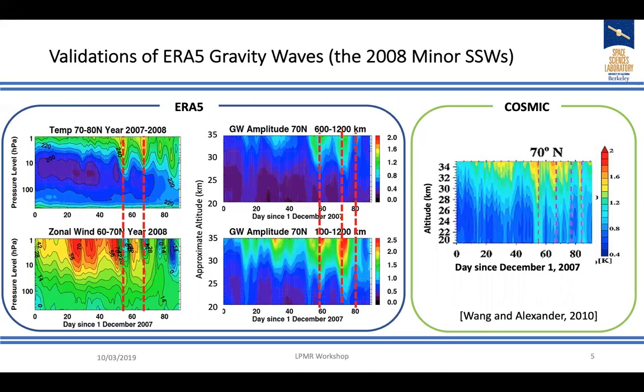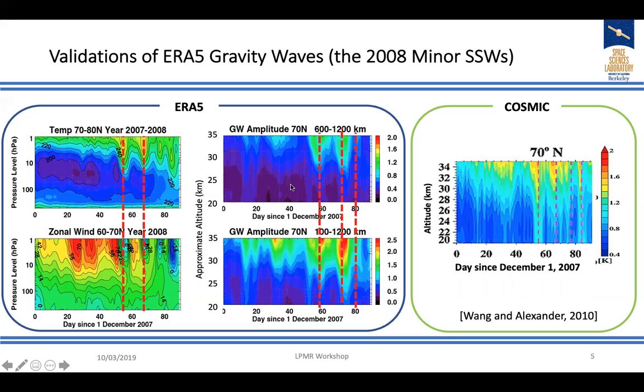These are the validations of ERA5 gravity waves. We use the case of the 2008 minor SSWs. The left side is the ERA5 results, and the right side is COSMIC observations published by Wang and Alexander 2010. Temperature is at the top and zonal wind is at the bottom; temperature increases and then zonal wind decreases. Those are the minor warmings that happened twice before the major warming at around this time.